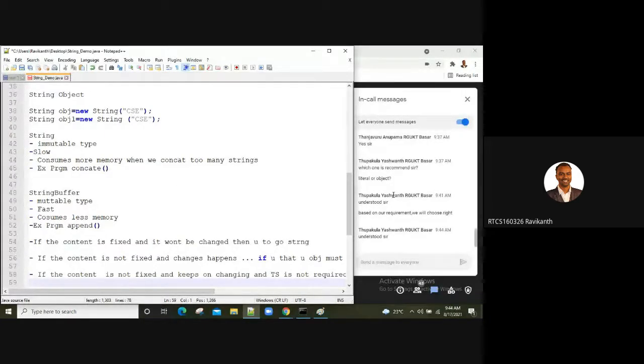Any others? Yashwant, is your doubt clear, Yashwant?